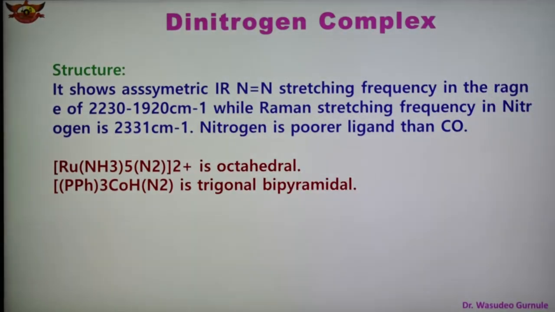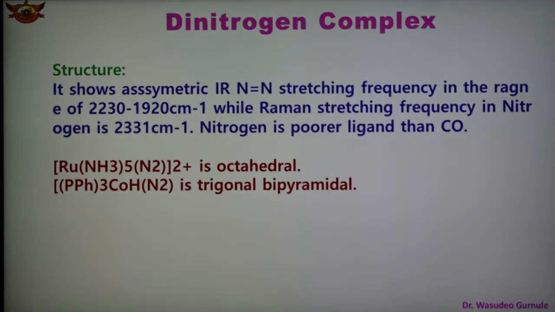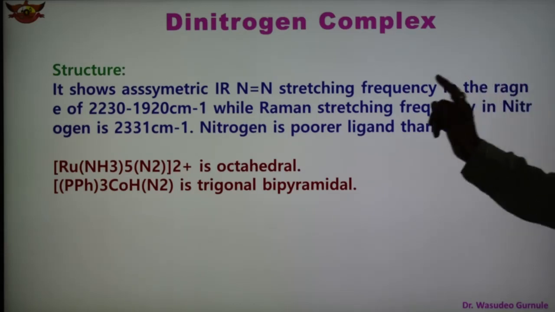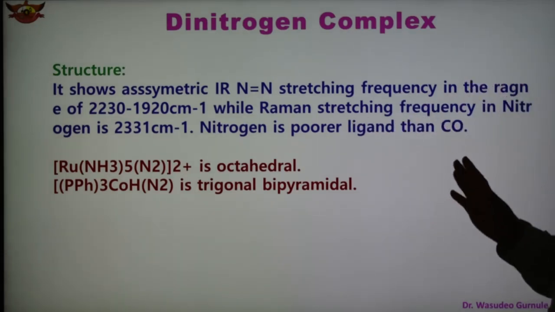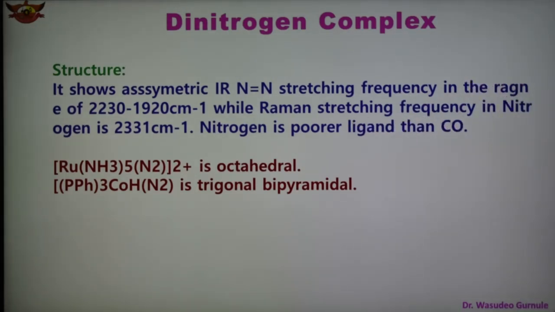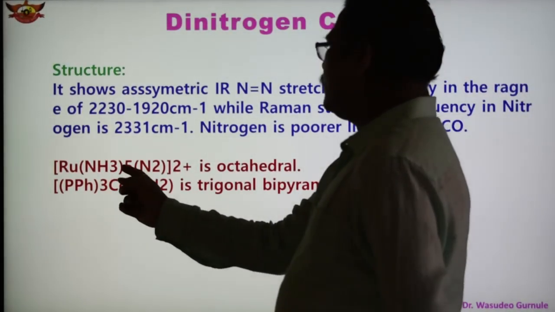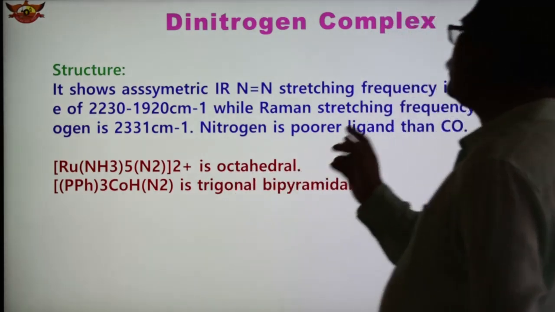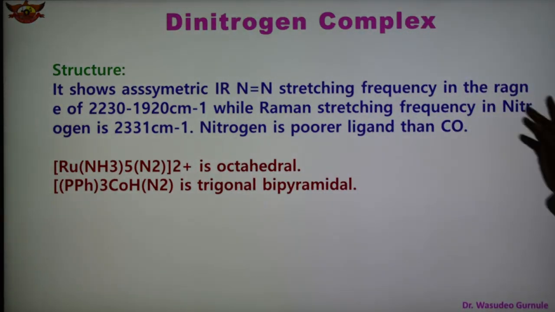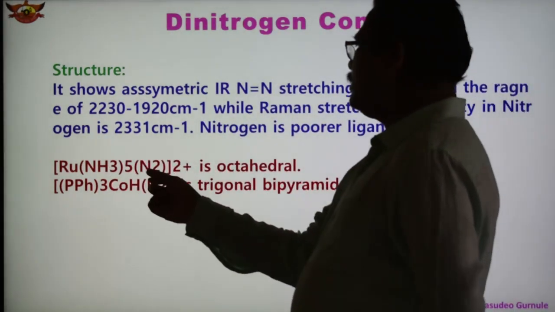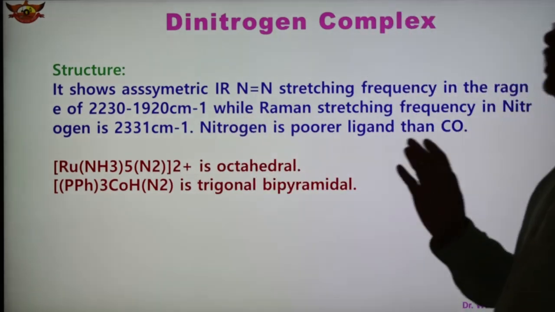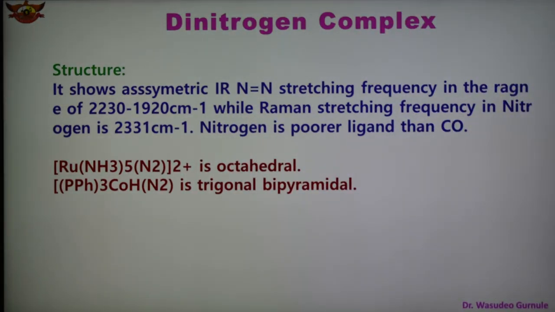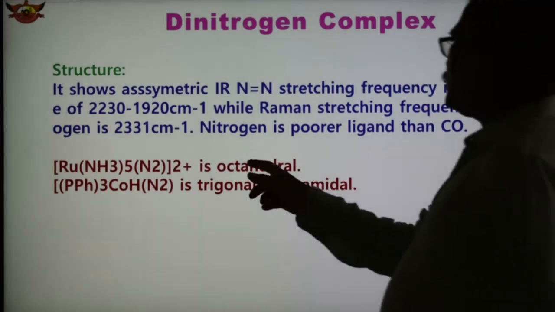So this also confirmed the structure by IR and Raman. Nitrogen is a poorer ligand as compared to carbonyl CO. And here the structure of this compound, Ru(NH3)5N2, is octahedral, because five are ammonia and one is a nitrogen N2 ligand. So six ligands surround the metal octahedrally, and the arrangement is octahedral.